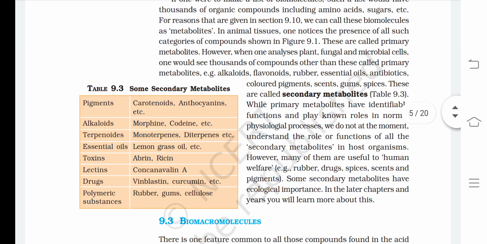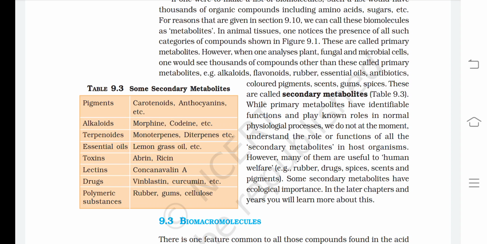We have pigments, which are carotenoids and anthocyanins; alkaloids, morphine and codeine; terpenoids, monoterpenes and diterpenes; essential oil, lemongrass oil; toxins are abrin and ricin; lectins, concanavalin A; drugs are vinblastine, curcumin, etc. Polymeric substances are rubber, gums, and cellulose.